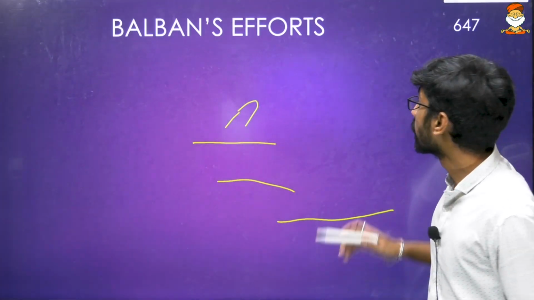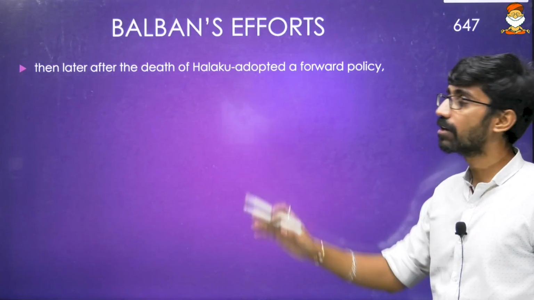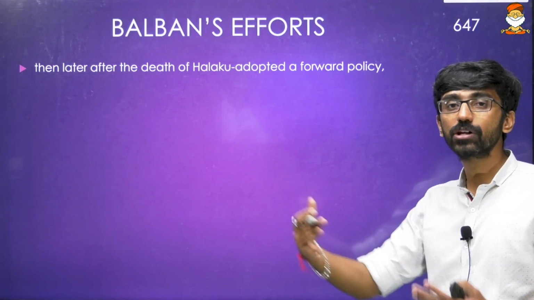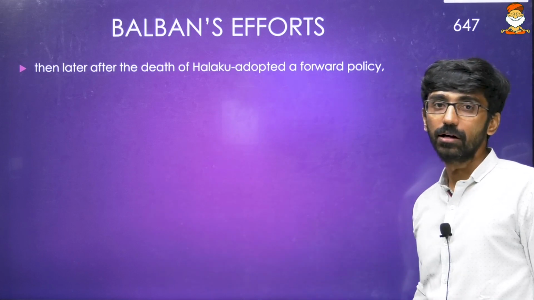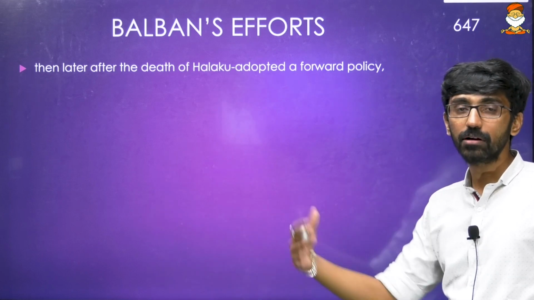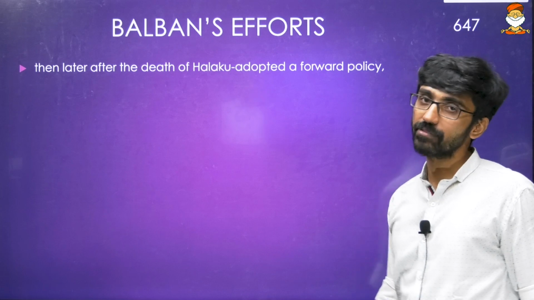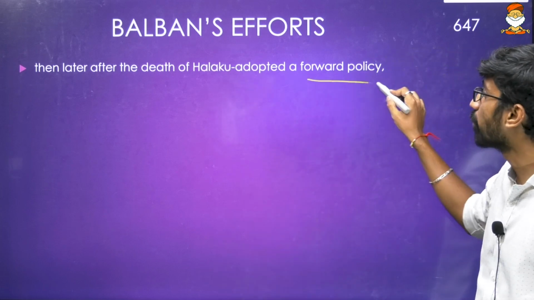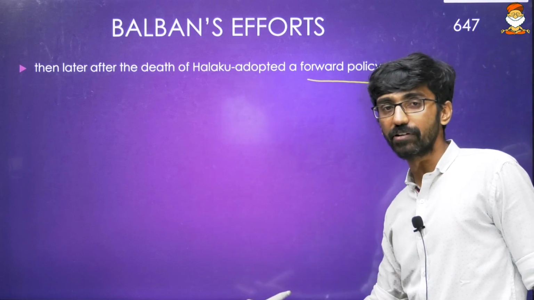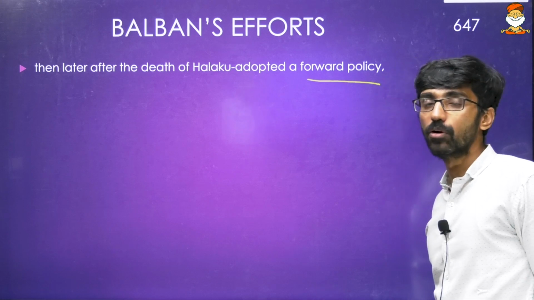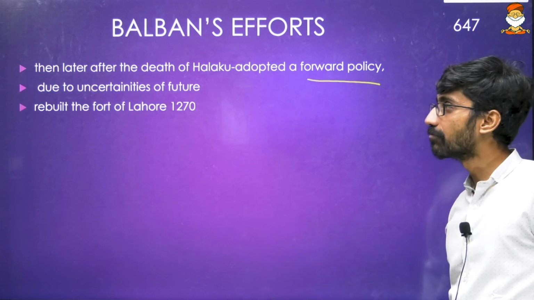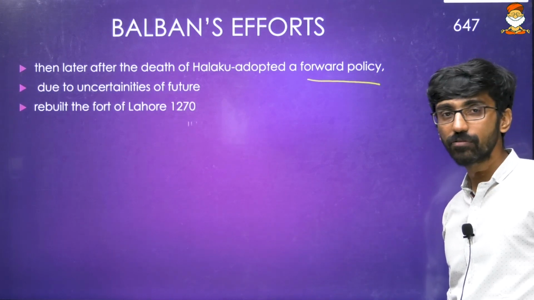But later, Balban realized, that is after the death of Alauddin, you never know how the future rulers will react to this particular previous agreement, and that is the reason we have to take a forward policy, to make some efforts to safeguard Delhi from Mongol invasion. So due to the uncertainties of the future, he rebuilt the fort of Lahore in 1270.